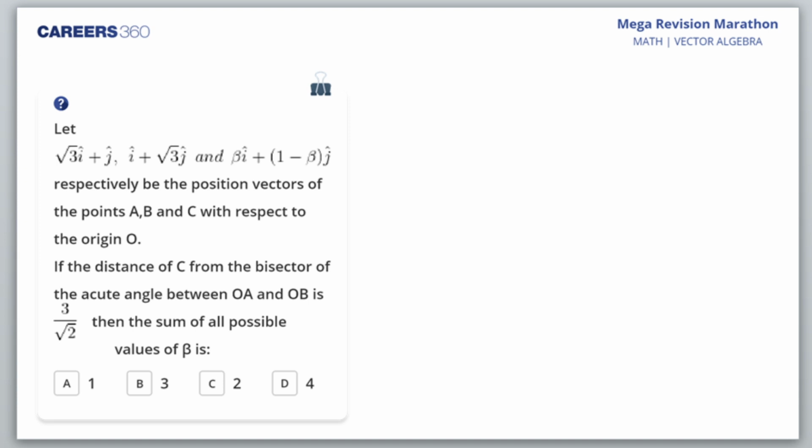So, they are the position vectors of ABC with respect to the origin. If the distance of C from the bisector of the acute angle between OA and OB is 3 by root 2, then the sum of all possible values of beta.